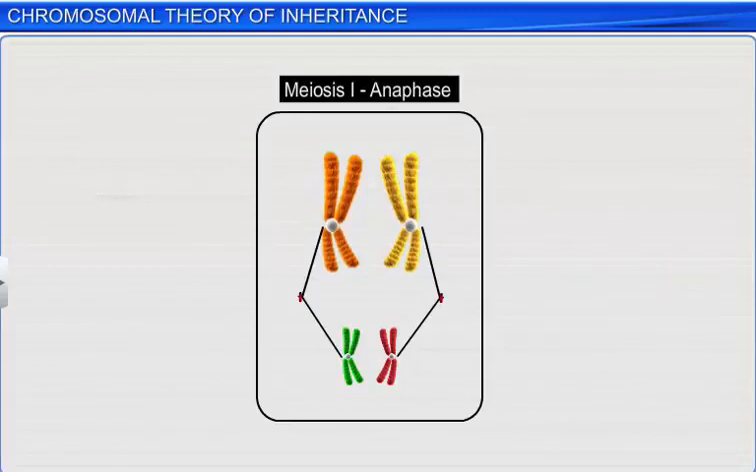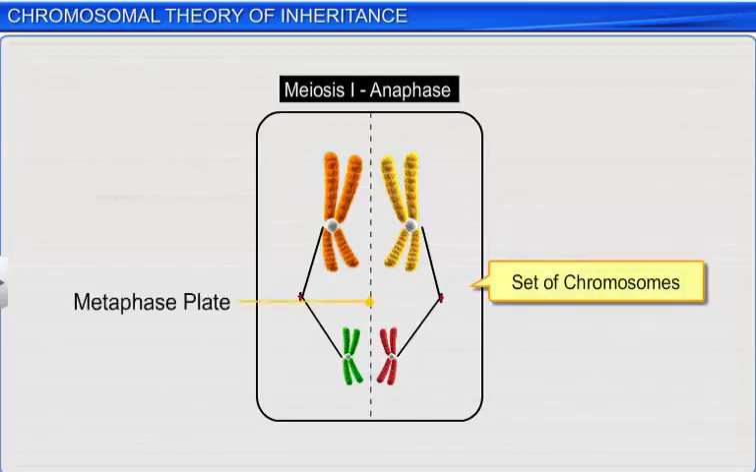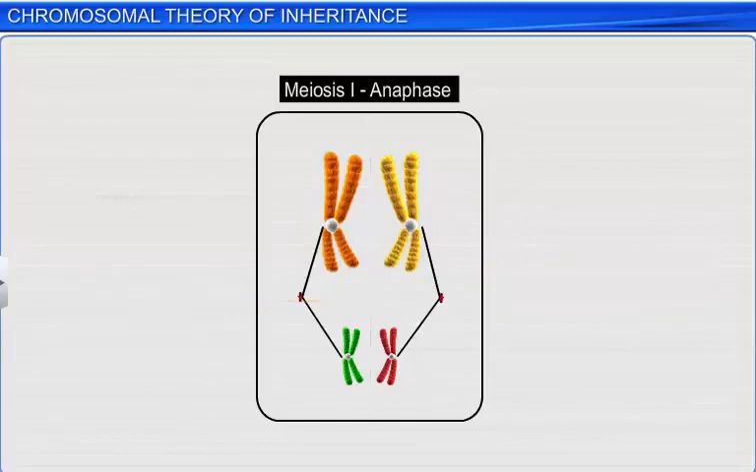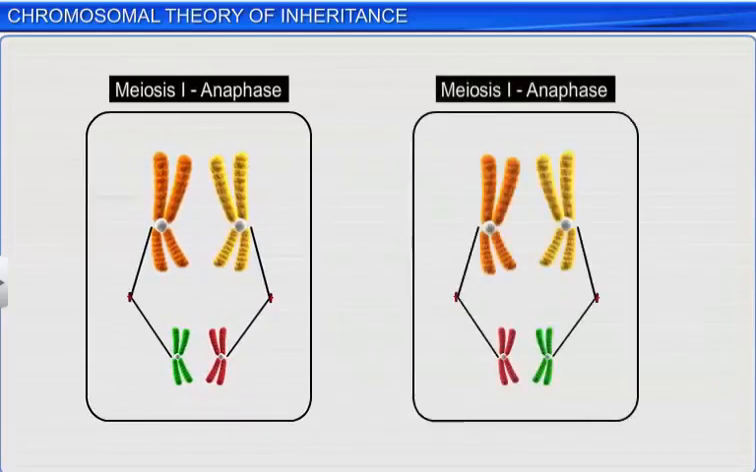In the anaphase stage of meiosis I, a set of chromosomes aligns along the metaphase plate. Here, you can see a long orange and a short green chromosome, as well as a long yellow and a short red chromosome aligned at the same pole. Now, consider another set of chromosomes aligned along the metaphase plate during the anaphase stage of meiosis I. Here, there is a long orange and a short red chromosome and a long yellow and a short green chromosome arranged at the same pole.